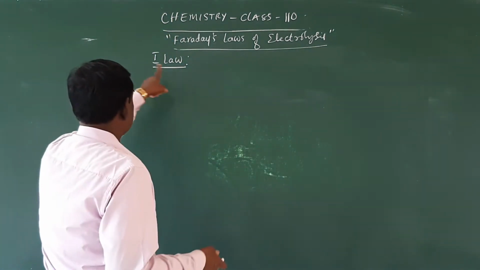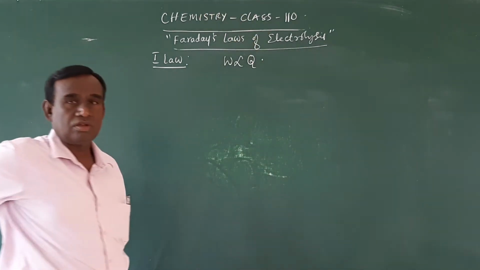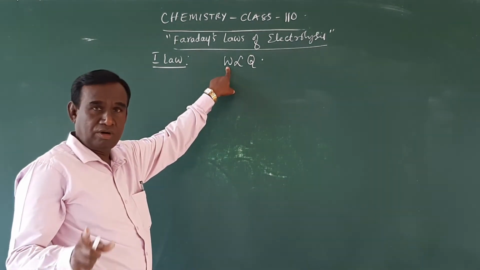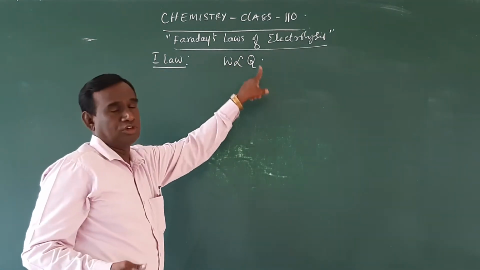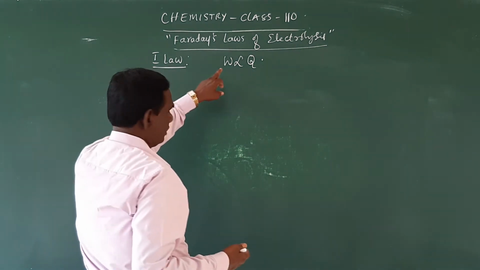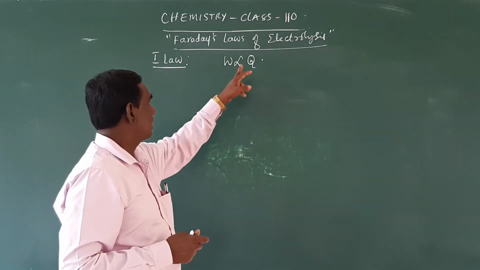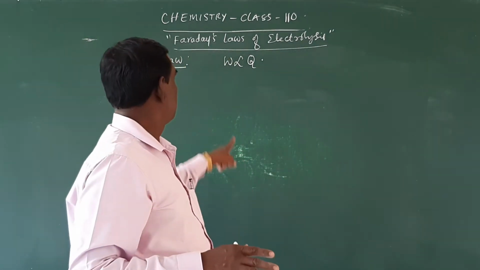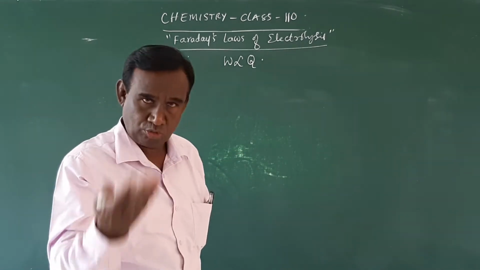So, the first law of electrolysis. What is the first law of electrolysis? According to this, W is directly proportional to Q. That means during electrolysis, the mass of the substance deposited at an electrode, W, is directly proportional to the quantity of electricity passed.